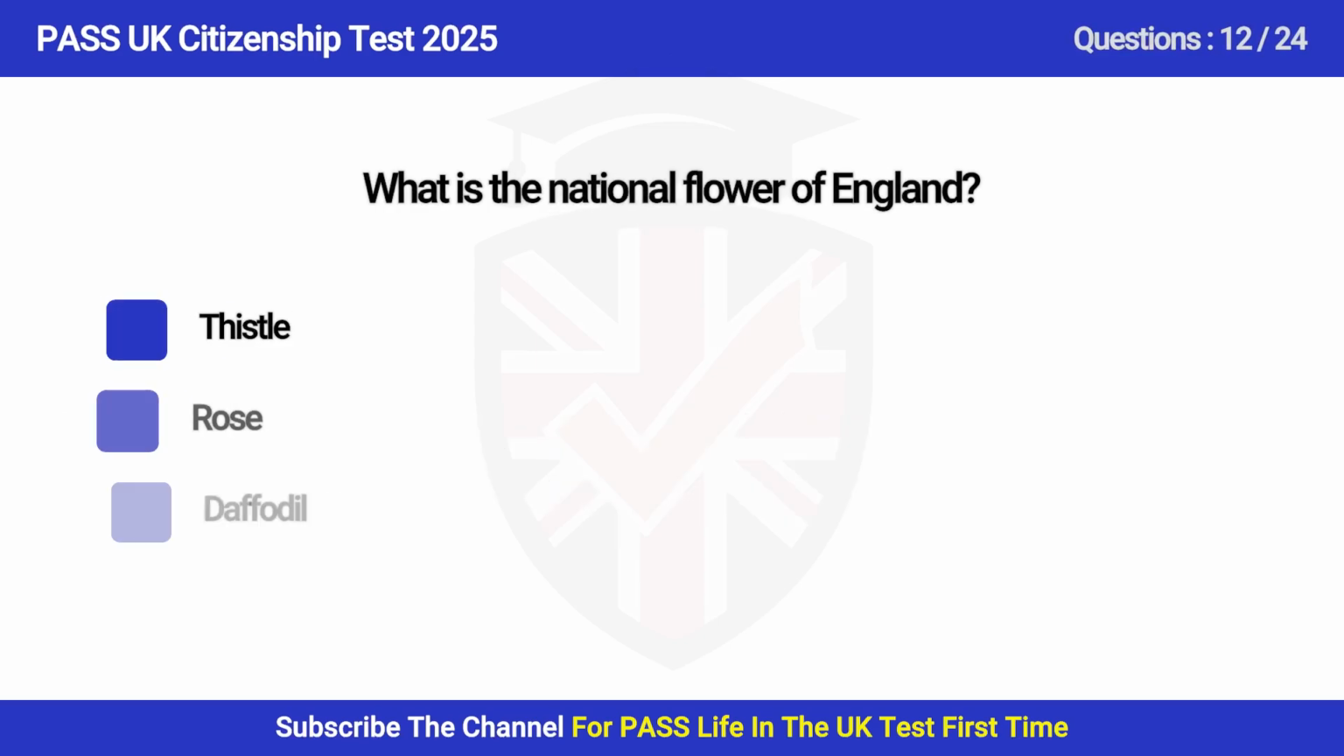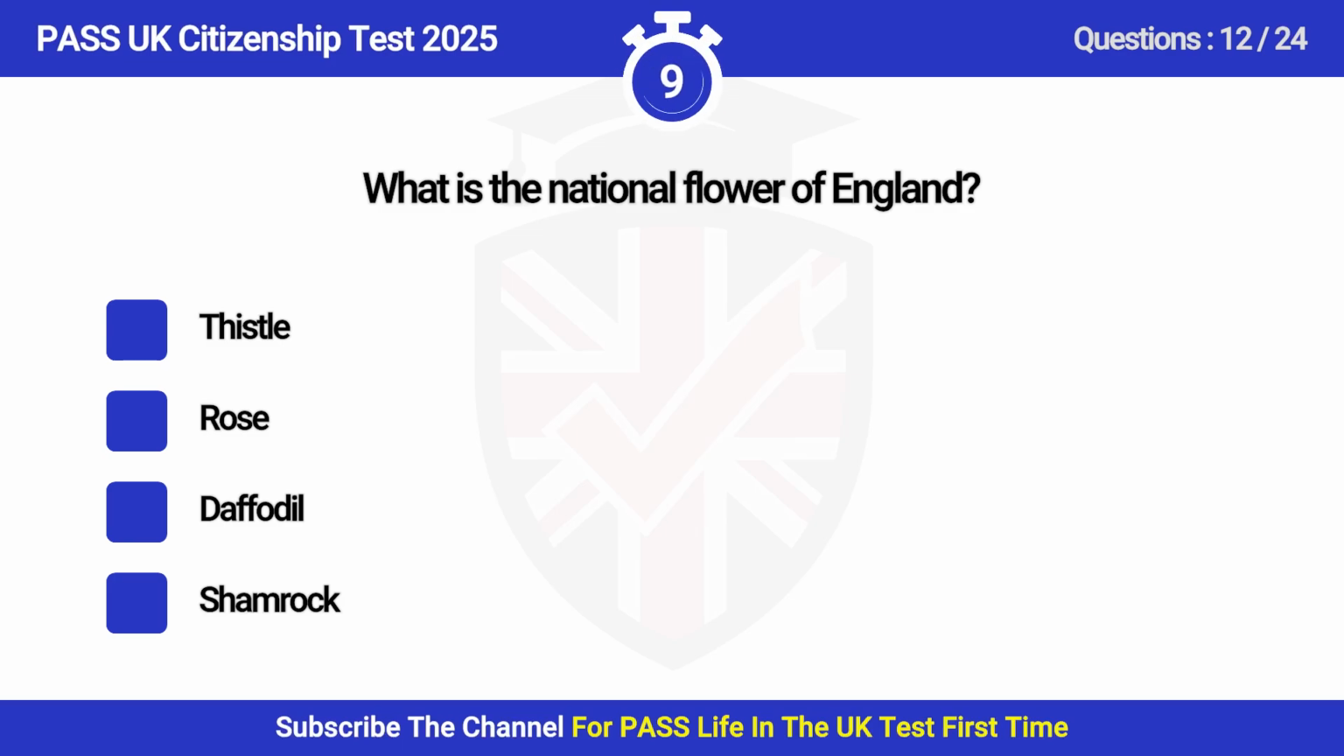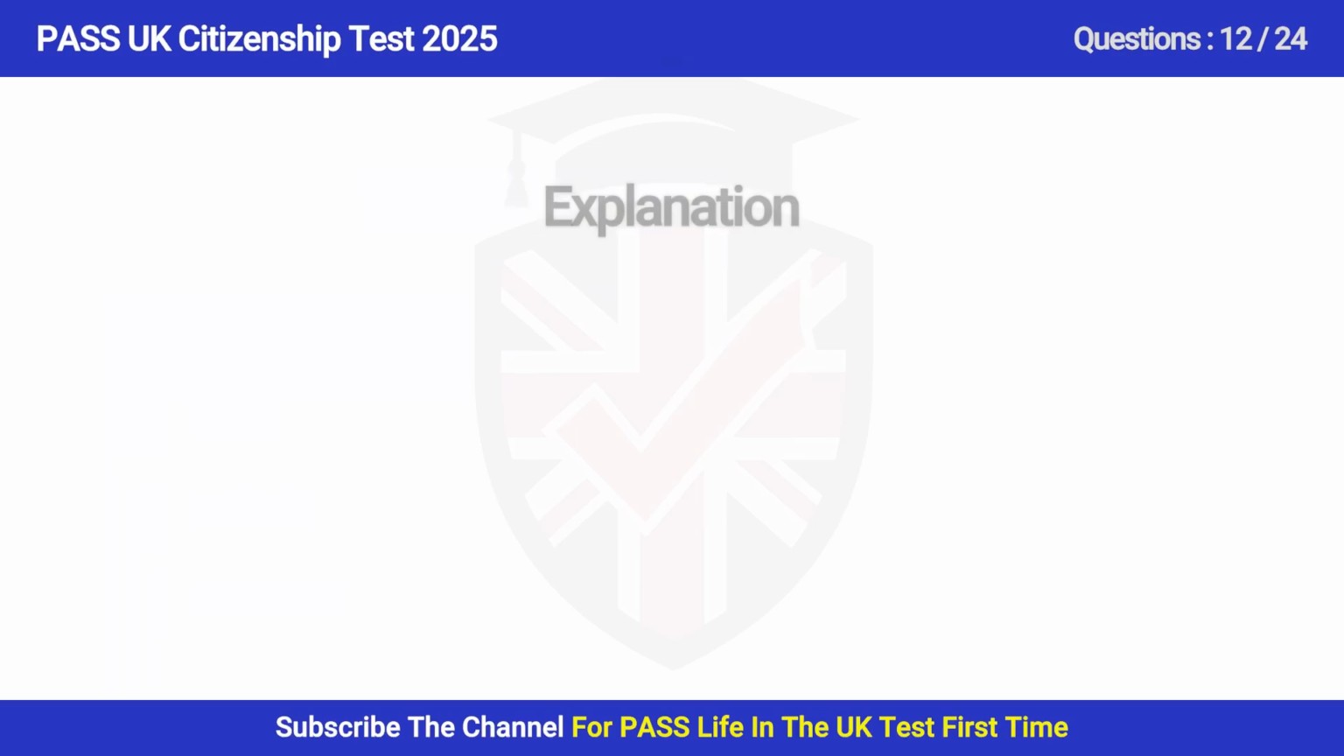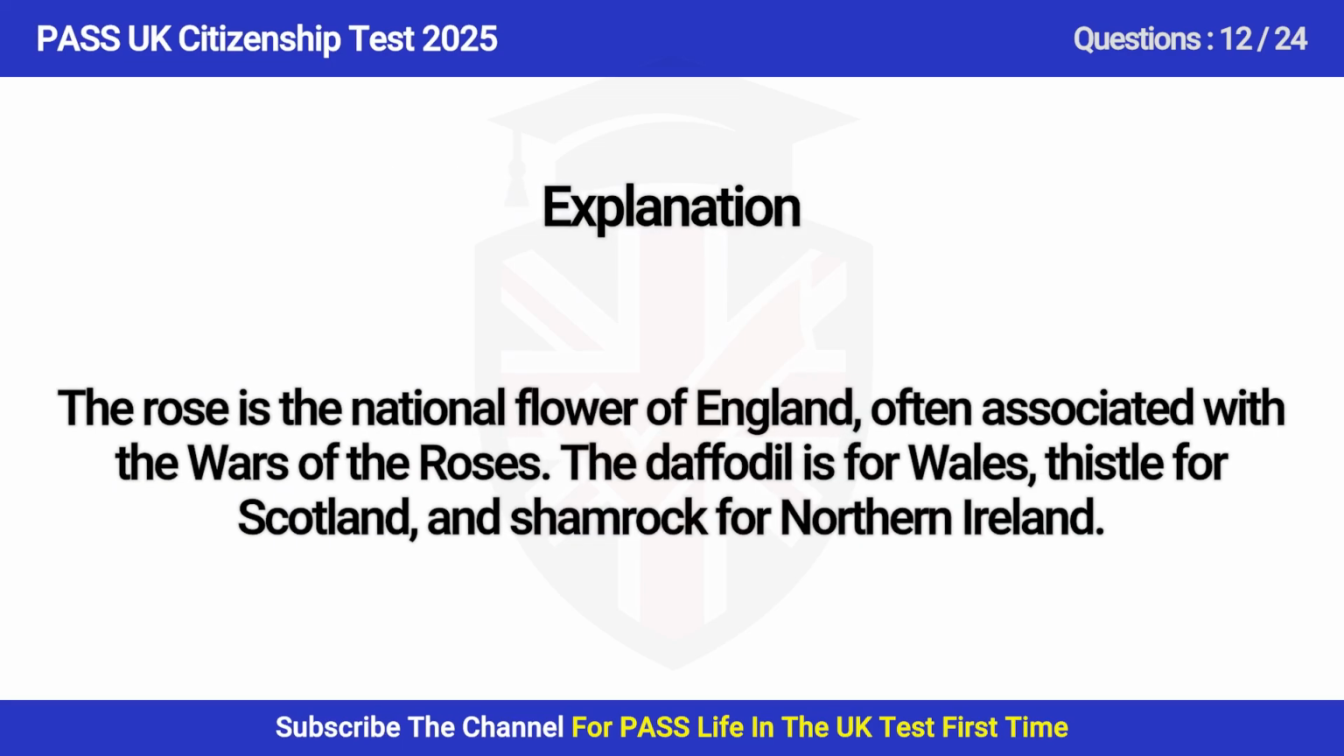Question 12. What is the national flower of England? A. Thistle, B. Rose, C. Daffodil, D. Shamrock. Answer is B. Rose. The rose is the national flower of England, often associated with the Wars of the Roses. The daffodil is for Wales, thistle for Scotland, and shamrock for Northern Ireland.